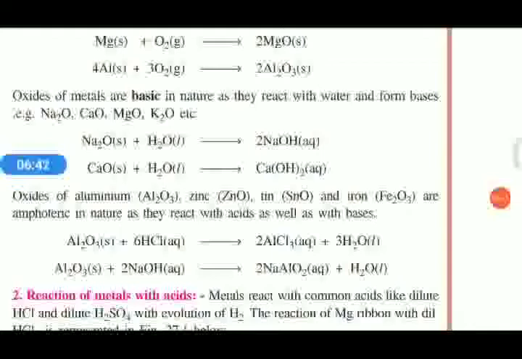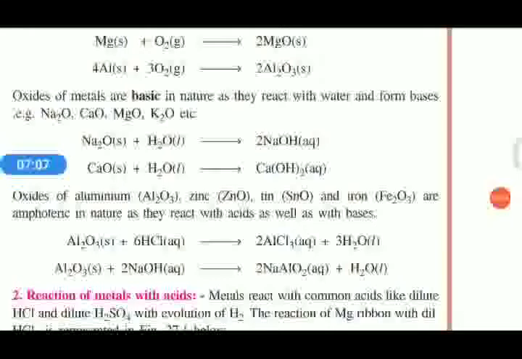We already said that oxides of metals are basic in nature, but some metal oxides show both acidic and basic properties. Those oxides are known as amphoteric oxides.